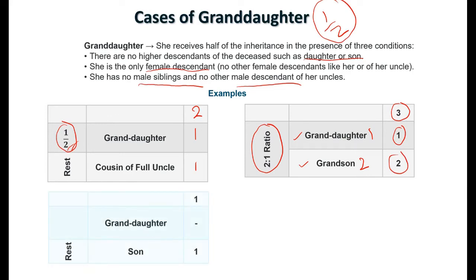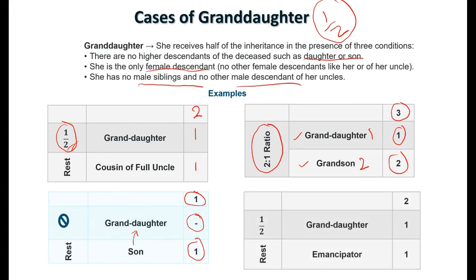In this occasion, the granddaughter is with a son who's higher than her. So she is blocked. In this occasion, she's not getting anything. The son is going to take the entire property. This daughter could be his own daughter, so she's going to inherit from him later on. He's going to take the whole wealth, but she might inherit from him later on.